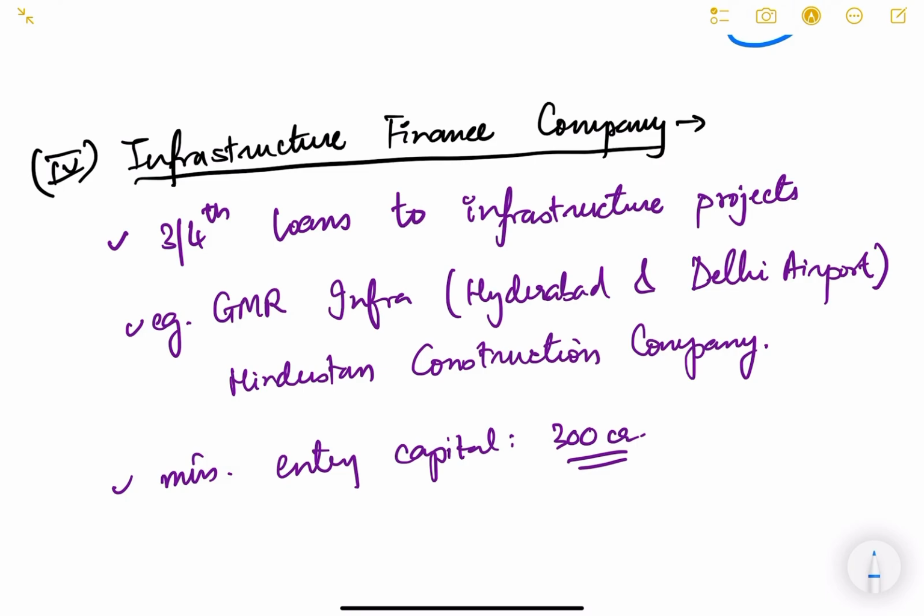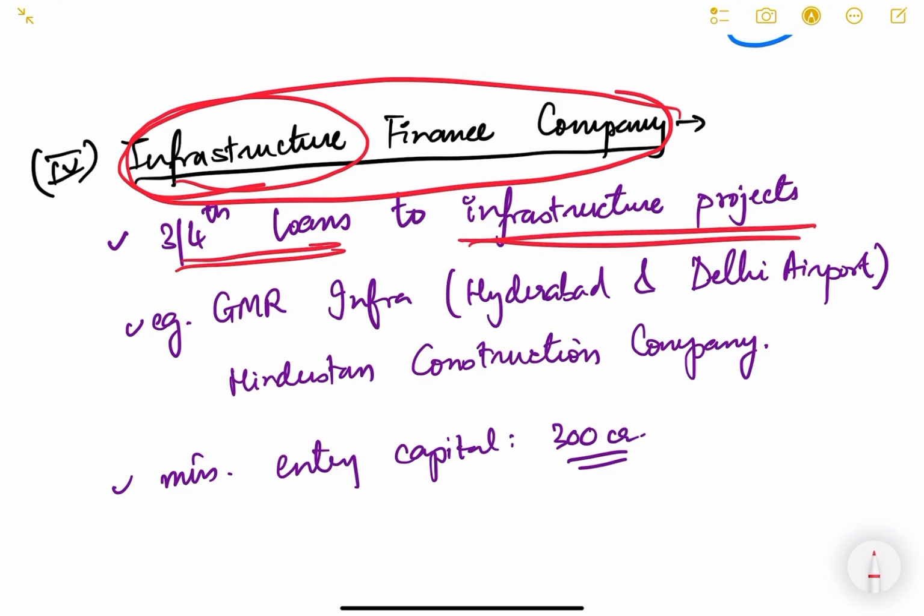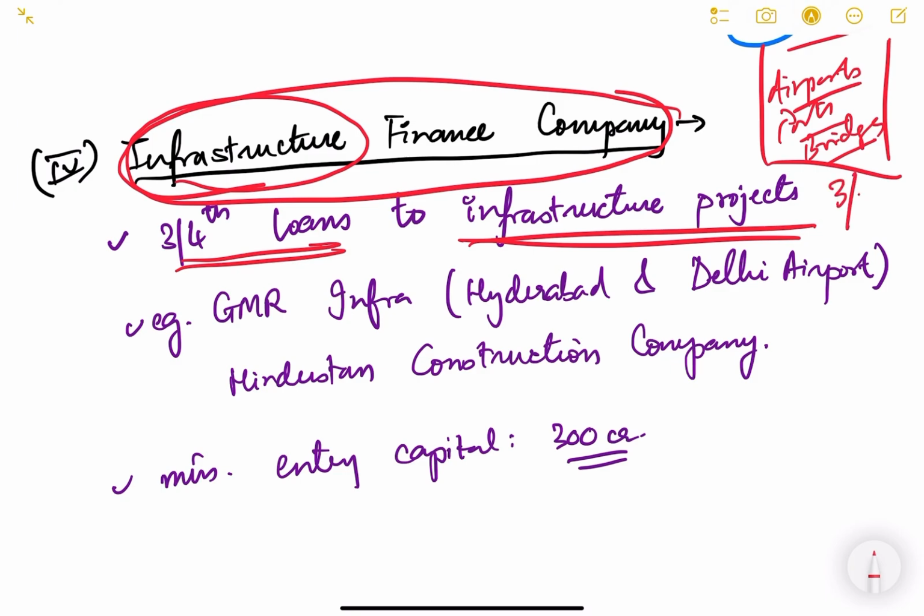Now the next type of NBFC that we are going to see is infrastructure finance company. See, again, the name itself says it will finance the infrastructure projects. Okay, so 3/4 of their loan portfolio should be with the infrastructure projects. Infrastructure projects meaning construction of airports or ports, okay, or bridges, any kind of physical infrastructure. So the companies which finance infrastructure projects are known as infrastructure finance companies, and they can give loans for other purposes also, but 3/4 of their loan portfolio should be with the infrastructure projects. That is a requirement.